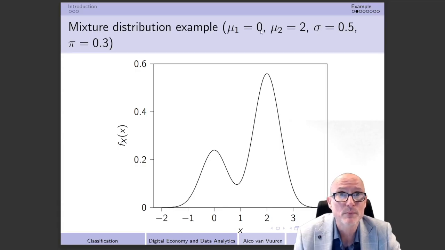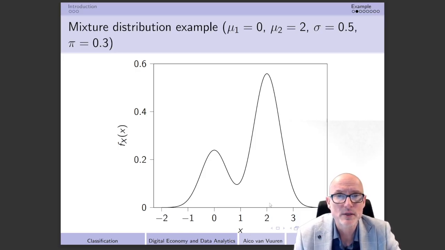which of course is also the mode of that particular normal distribution. And the second mode that we have over here is equal to 2, which is equal to the mode of the second normal distribution that we introduced on the previous slide.